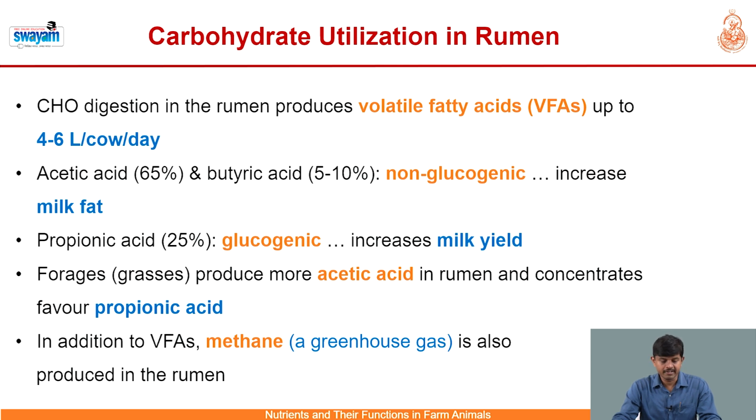In a typical dairy ration, forage based diets generally produce more acetic acid in the rumen, whereas concentrate based diets generally favor more propionic acid synthesis in the rumen. In addition to volatile fatty acids, we also have an undesirable end product of carbohydrate fermentation, that is methane, emitted in the ruminant stomach, the rumen, which is a potent greenhouse gas associated with livestock farming.